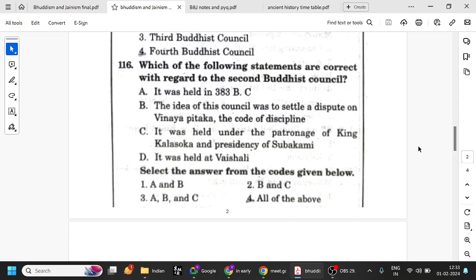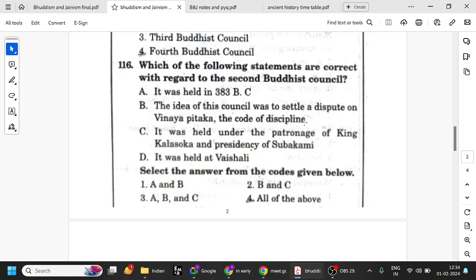Which of the following statements are correct with regard to the second Buddhist council? 383 is correct, we have seen. First one is 483, second one is 383, next 270, fourth one is 72. So this is correct. The idea of this council was to settle a dispute on the Vinaya Pitaka, the code of discipline. Okay, that is also correct.